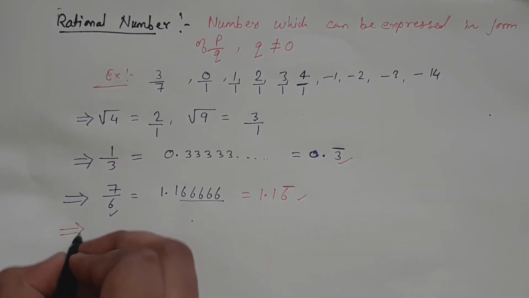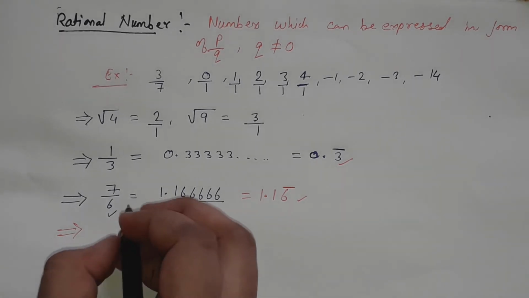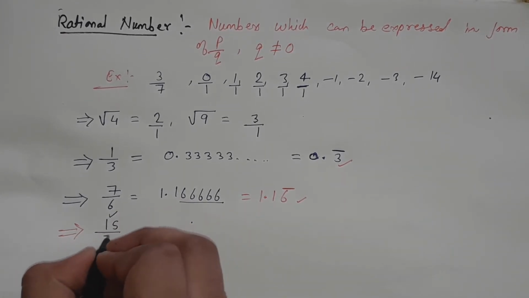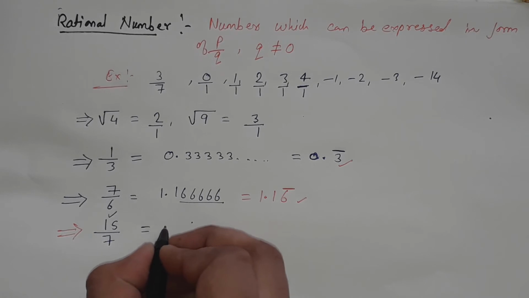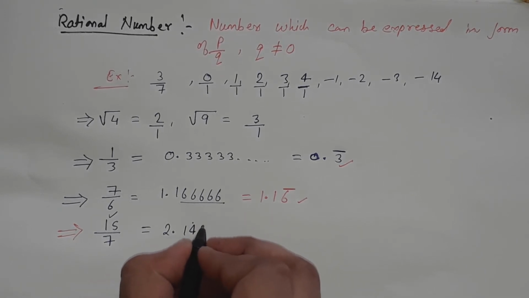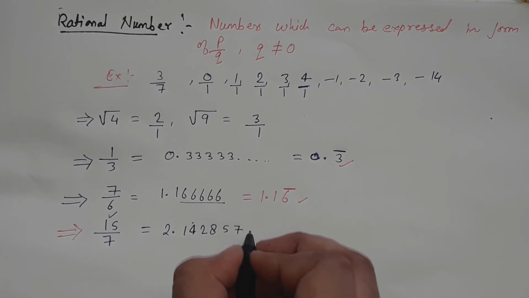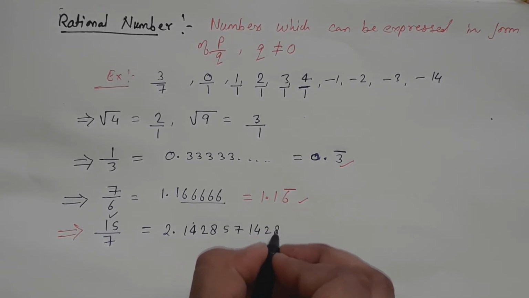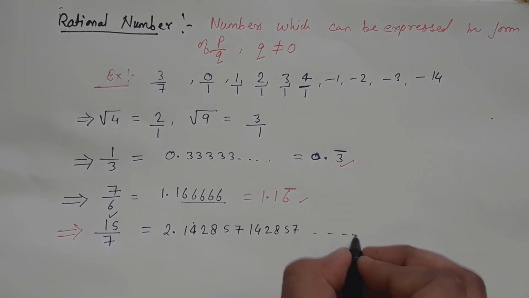If I take the next example, 15 upon 7. As 15 upon 7 is a rational number, we know, when we divide, it can be written as 2.1428571428557 and so on.